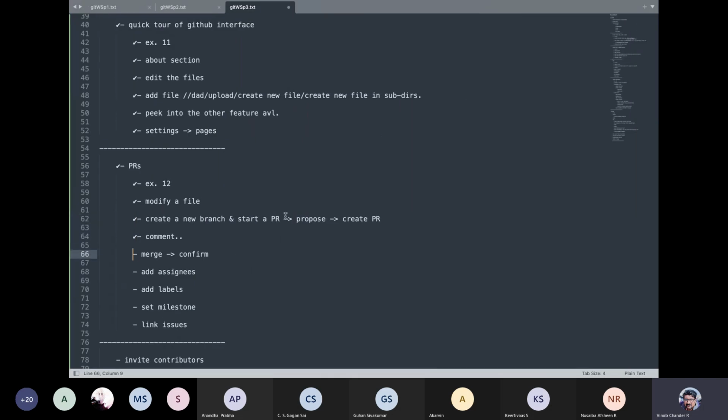We just talked about this. Once we add a collaborator, we can see the collaborator show up on both sides, so collaborators can see each other in the assignees list and the reviewers list. So that is adding assignees. We talked about adding labels.